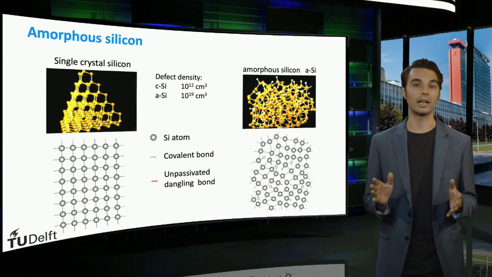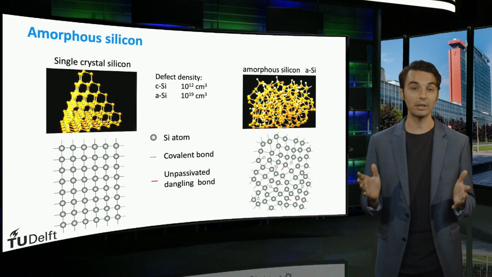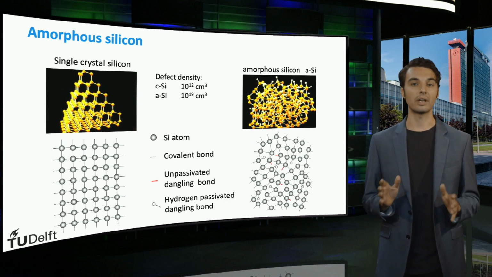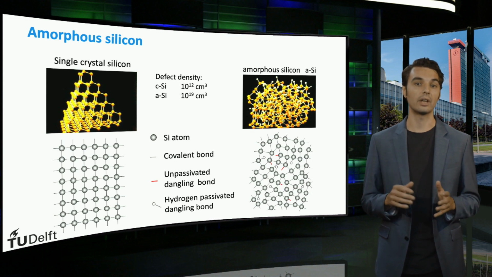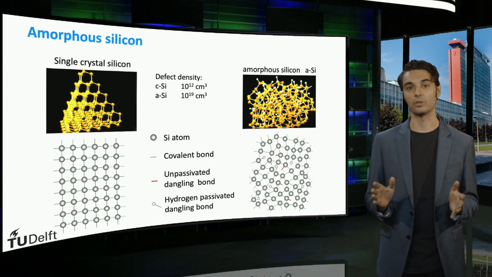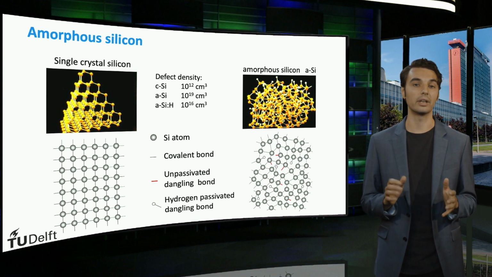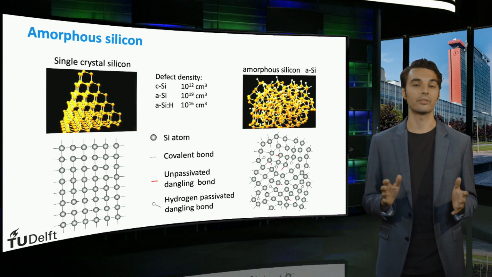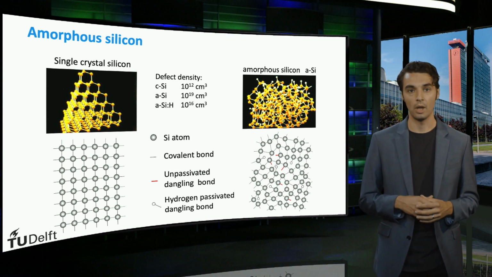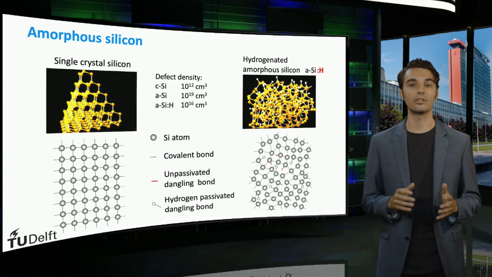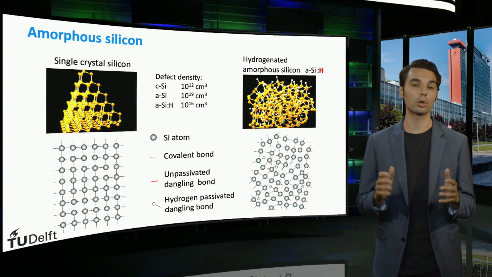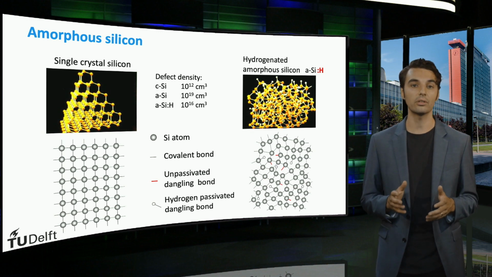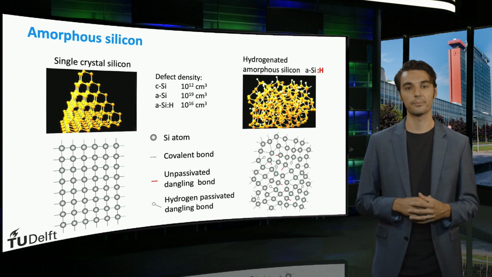The small hydrogen atoms attach to the dangling bond, thereby passivating the defect. A hydrogen passivated dangling bond is indicated by the small white circle at the end of the dangling bond. A hydrogen passivated material is indicated by the addition of (H) to the abbreviation. Often, however, the term hydrogenated is left out for simplicity. The hydrogen treatment reduces the defect density in amorphous silicon films by about 3 orders of magnitude. Defects can also be purposefully introduced in the amorphous silicon lattice in the form of p-type or n-type doping.